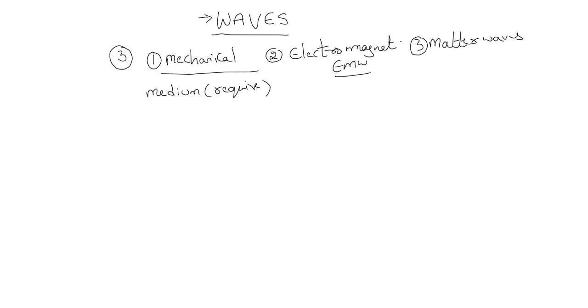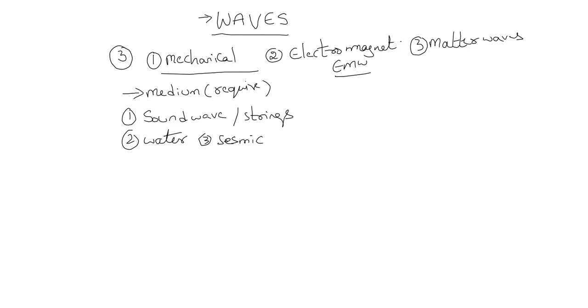So waves are of three types: mechanical waves, electromagnetic waves, and matter waves. For mechanical waves, we require a medium. The examples for mechanical waves are sound waves, waves produced through strings, water waves, and seismic waves, the waves produced due to movement of tectonic plates. These all come under mechanical waves. So for mechanical waves, a medium is compulsory, it's necessary.